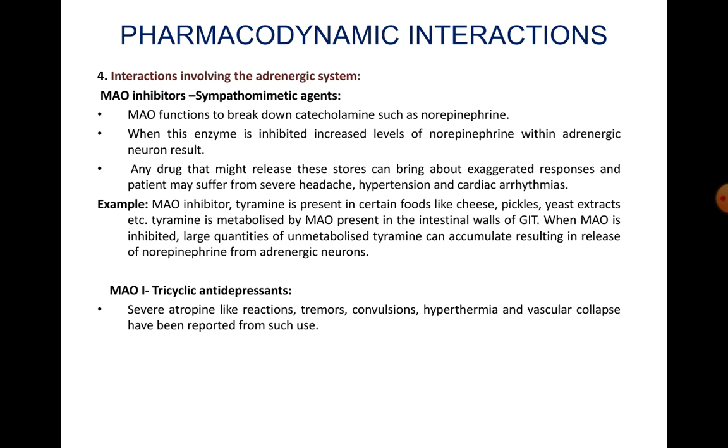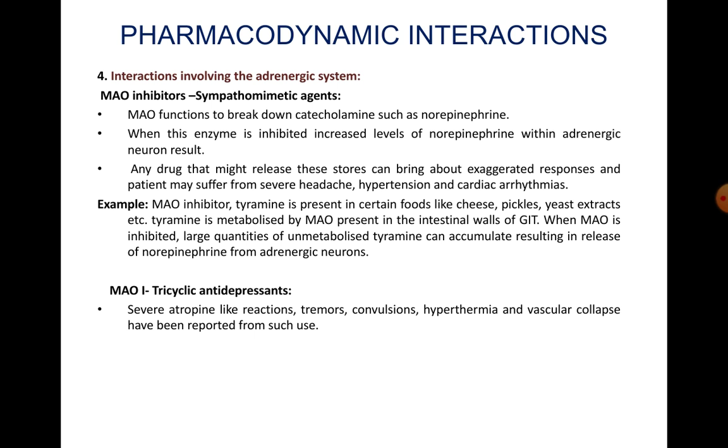Now, interactions involving the adrenergic system. First of all, MAO inhibitors interact with sympathomimetic agents. MAO means monoamine oxidase inhibitors. Sympathomimetic agents are agents which in general mimic the responses due to stimulation of sympathetic nerves. MAO functions to break down catecholamines such as norepinephrine. When this enzyme is inhibited, increased levels of norepinephrine within the adrenergic neuron result.